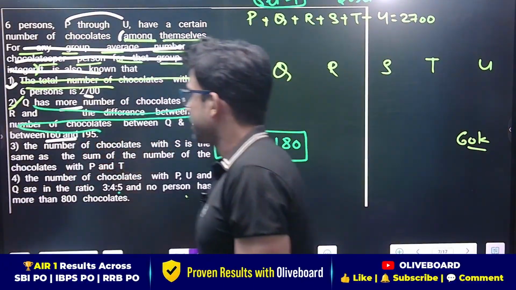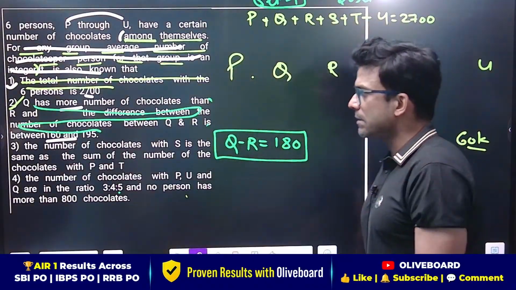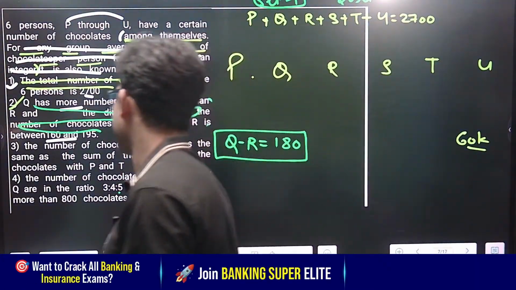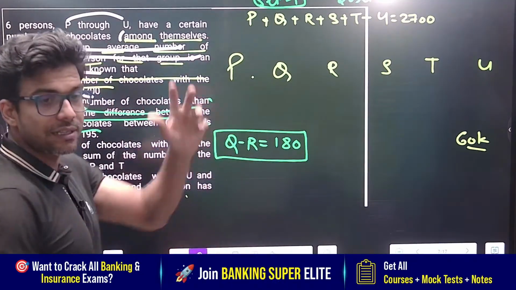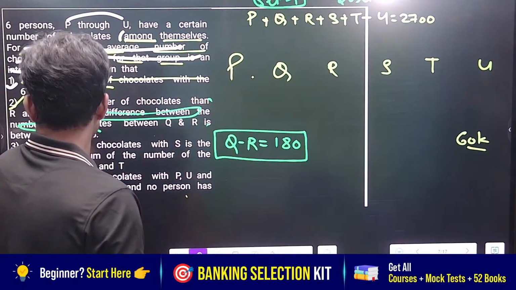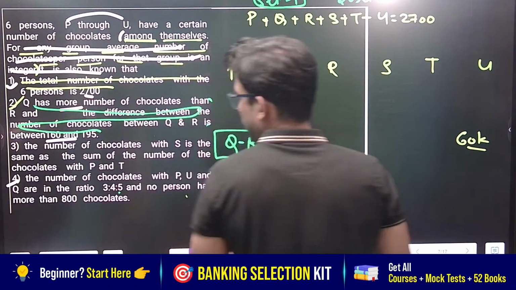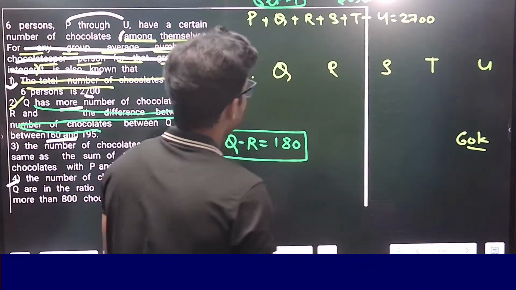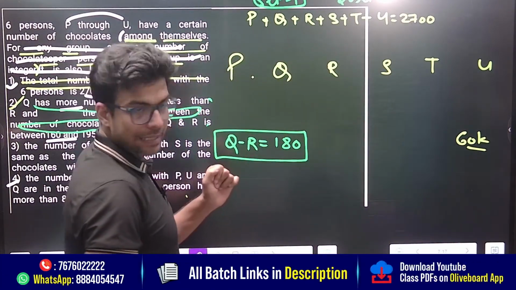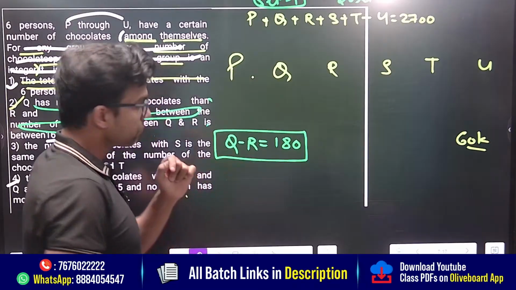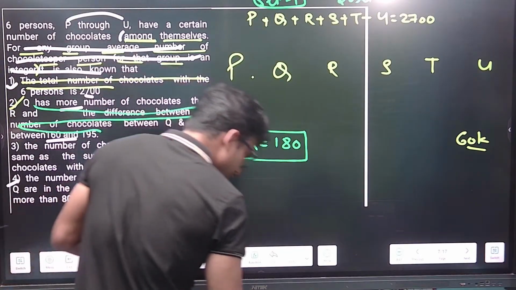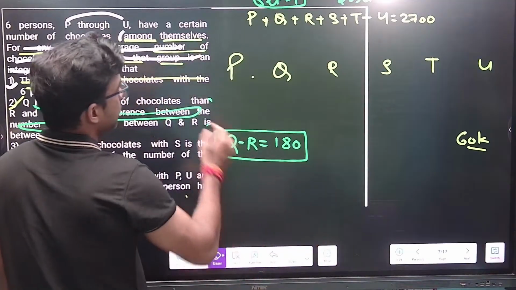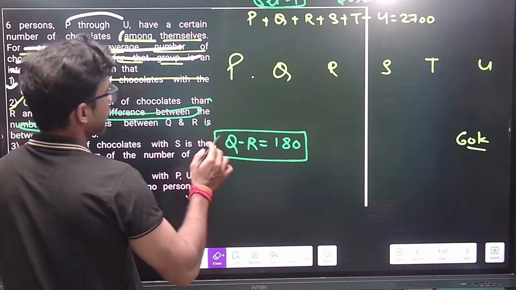Now let us see, read point number 4. The number of chocolates with P, U and Q. Instead of writing it down, let's arrange the numbers in a manner that we can arrange 3, 4 and 5 here.